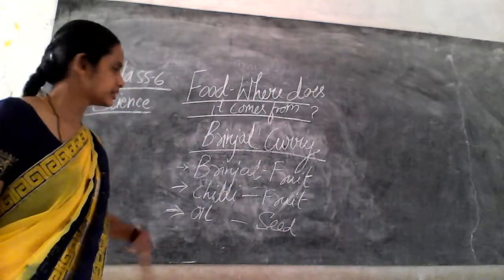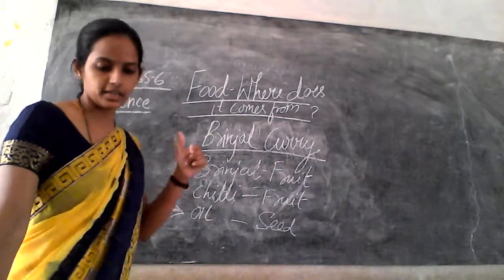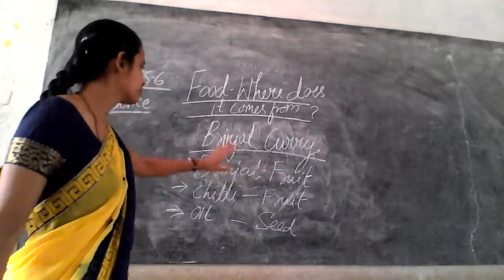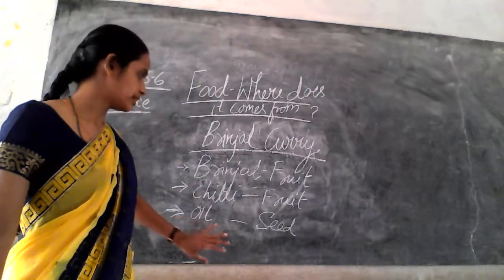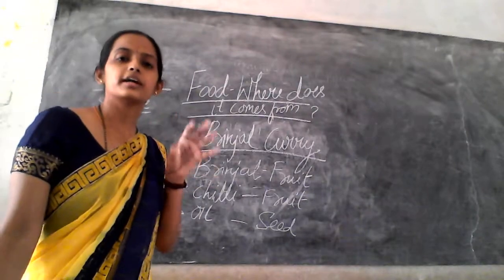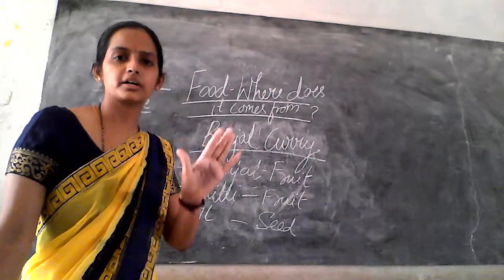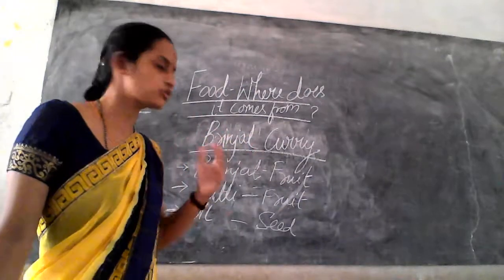Now you can see for the preparation of the brinjal curry, as they have given in table 1.4, that is brinjal, chili and the oil, right? So brinjal is a fruit part of a particular plant. And what about the chili? It is also a fruit.